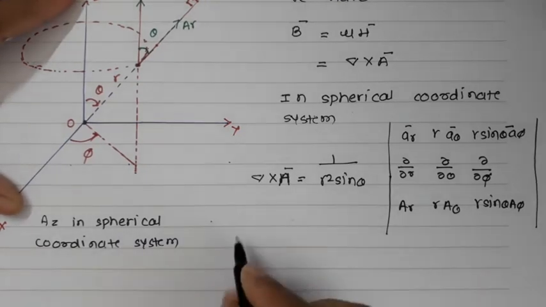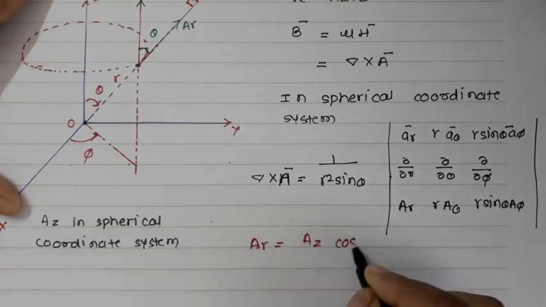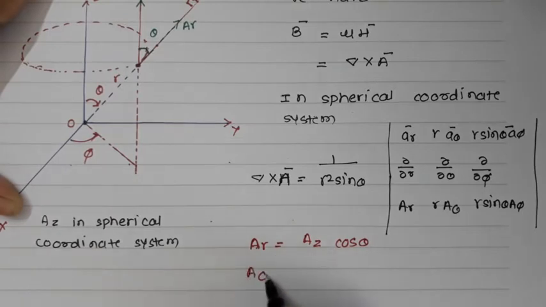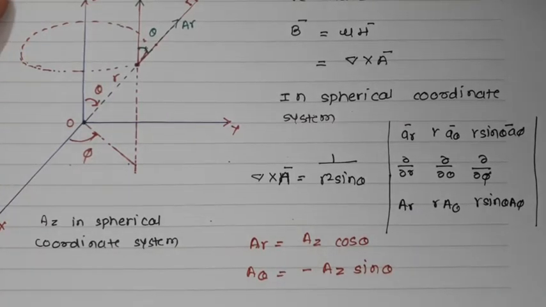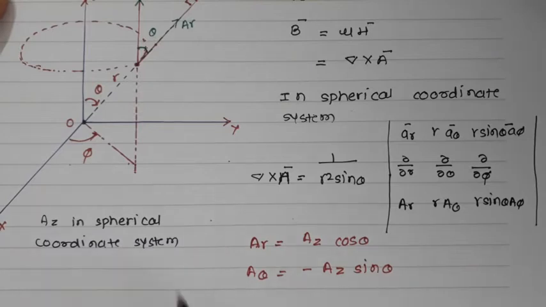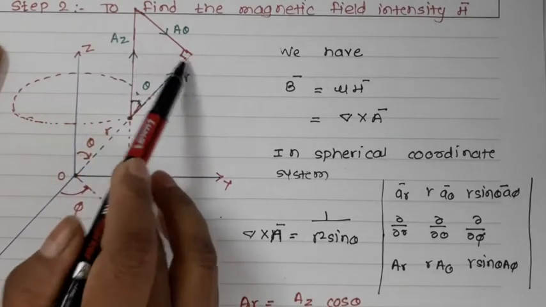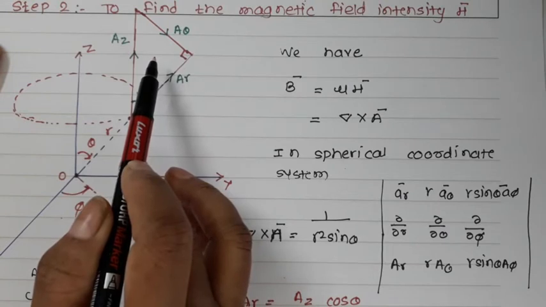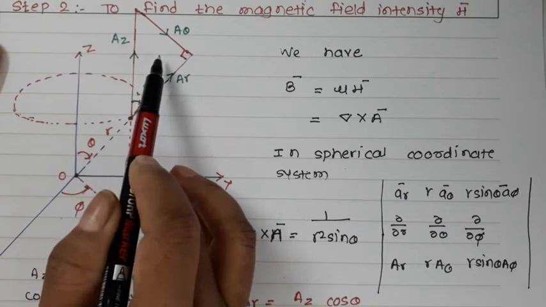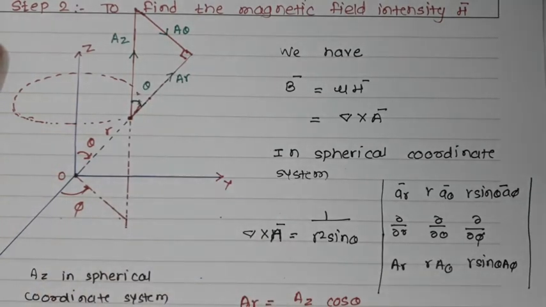Here I'll write A_r is equal to A_z cos theta, A_theta is equal to minus A_z sin theta. The negative sign in the above expression is due to theta, which always increases away from the z axis. The conventional direction of A_theta is this, but the projection of A_z in the A_theta direction is opposite, and that's why it is negative.